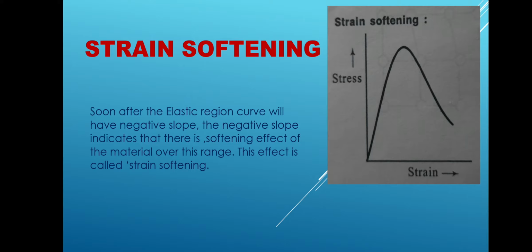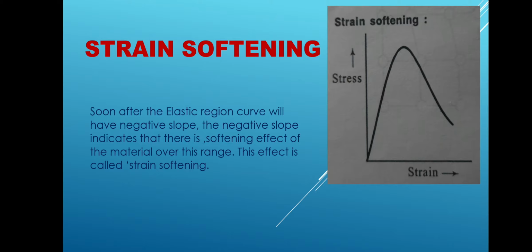Another way, strain softening is also there. That means the metal becomes very hard, but you can also soften it. This can be better understood by the graph here. A stress strain graph is there. At a certain level you can see the peak point. You can observe the peak point is here. Coming to this, what can you observe now?